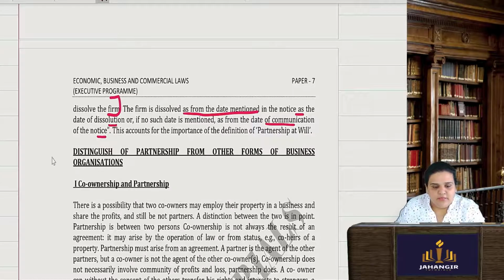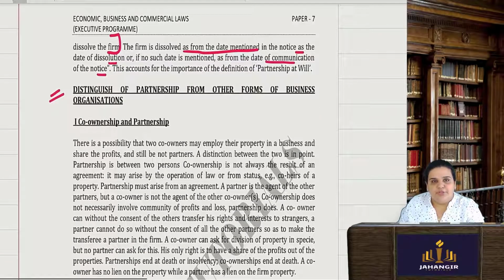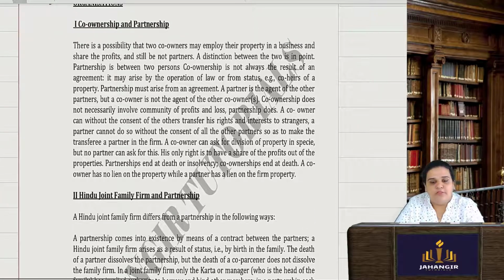Now they have given you certain distinctions of partnership from other types and forms of business. We have co-ownership and partnership; they are two different things. Okay, co-ownership and partnership do not mean the same thing.